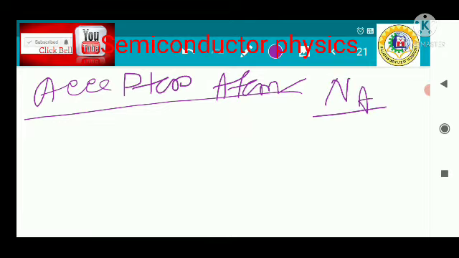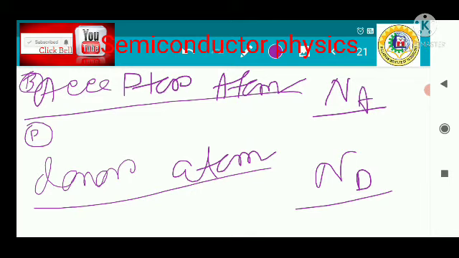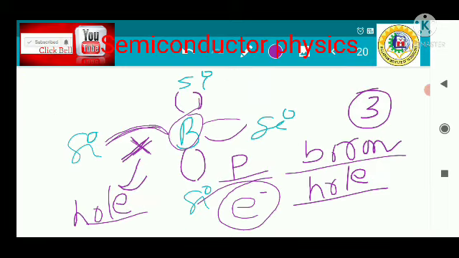If we dope the semiconductor with phosphorus, it is called a donor atom, because it is donating 1 electron. So its concentration is Nd. And Ni is called the intrinsic concentration of the electron and the hole. So this space can absorb 1 electron.